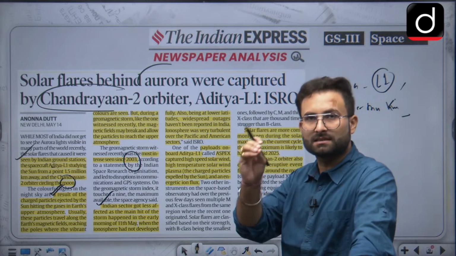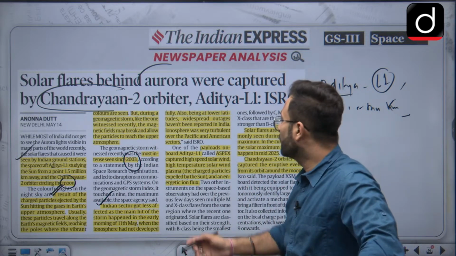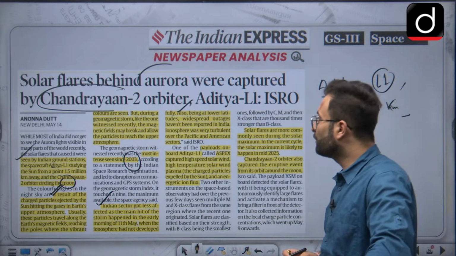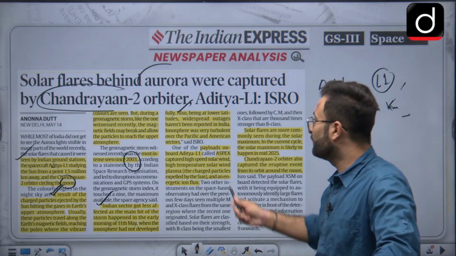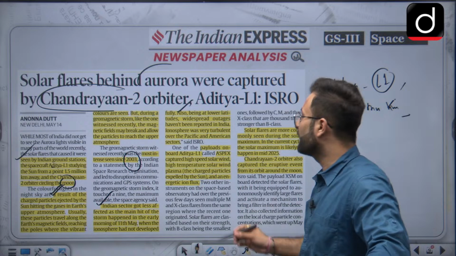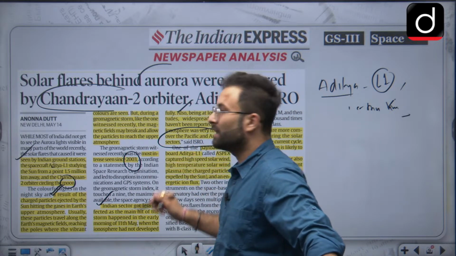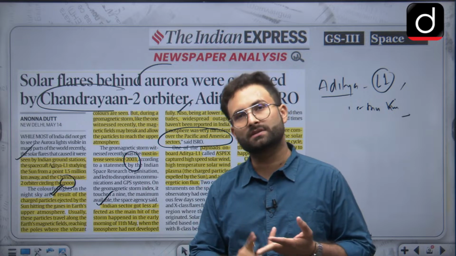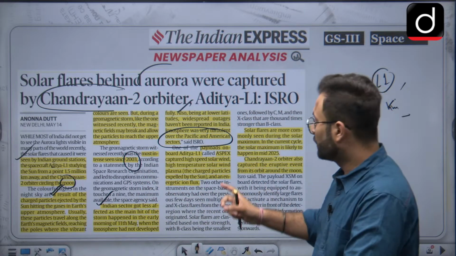There are certain cycles going on in the ionosphere as well, okay. Also, being at the lower latitudes, widespread outage has not been reported in India. The ionosphere was very turbulent over the Pacific and the American sectors. We have seen that in the Pacific sector, and when we are talking about the North Pole sector, we have seen these auroras very beautifully, okay.